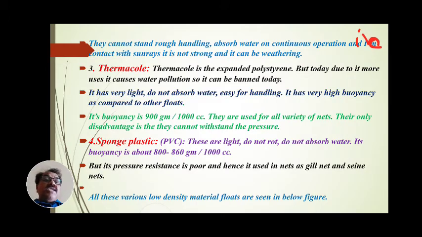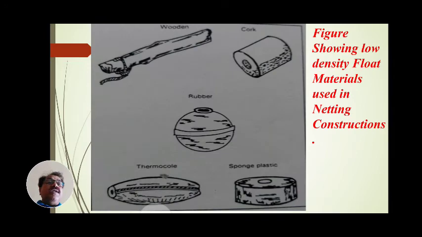All these are the various types of low density float materials. These are used for the construction of nets, for the manufacturing of gears in today's nets. Among these are thermocol, sponge plastic, cork, that is the wooden part. These act as floats. See here, these are some floats.